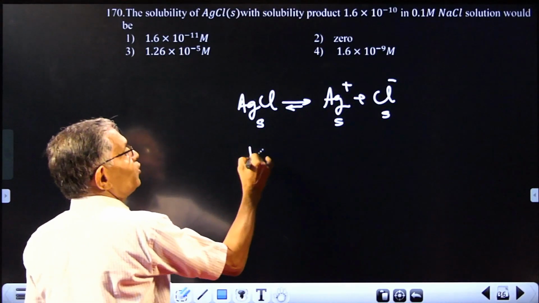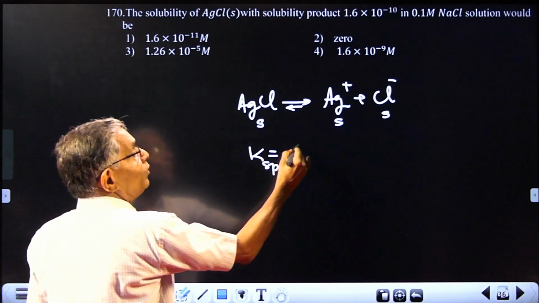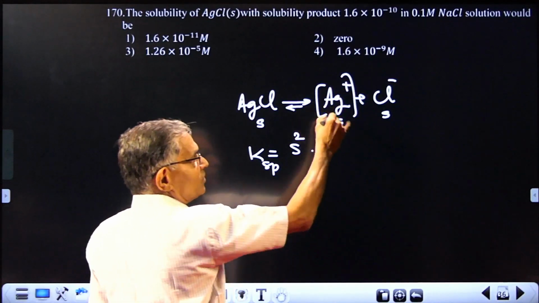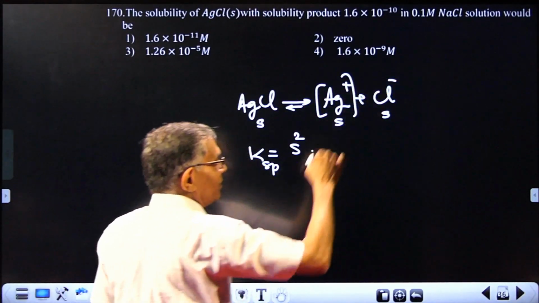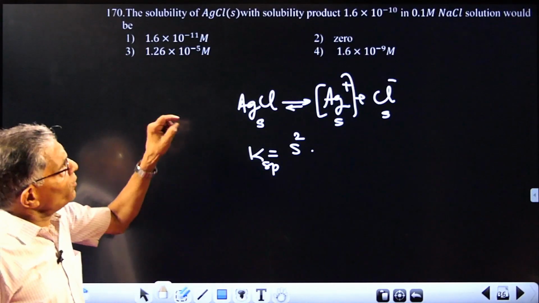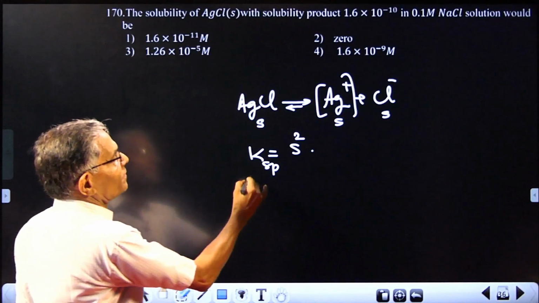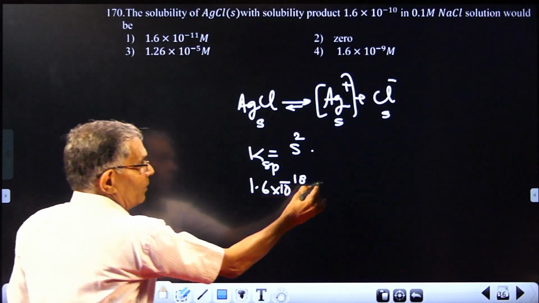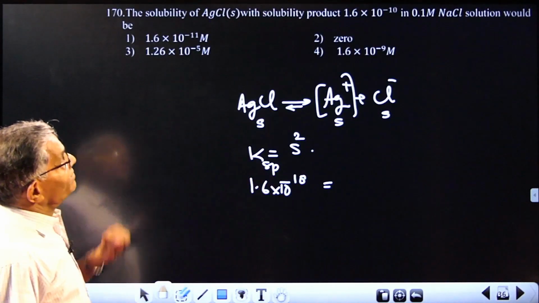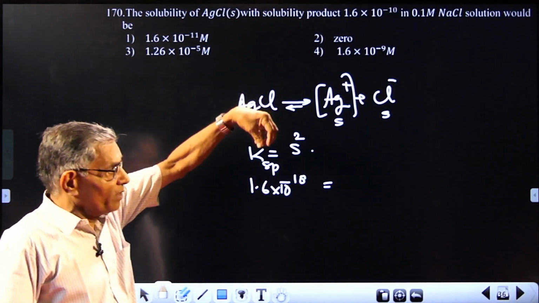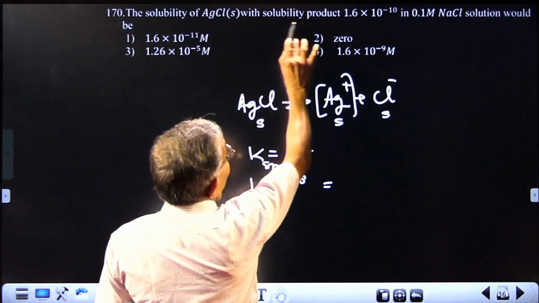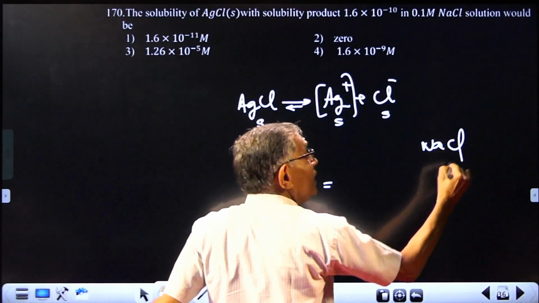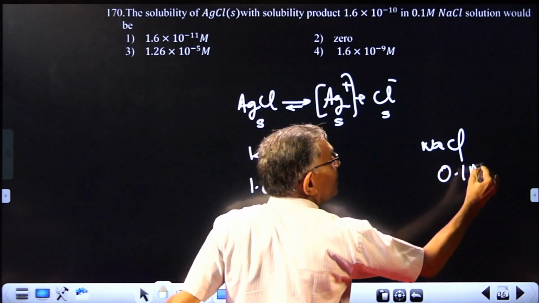And the product of these two values, Ksp, will be equal to S squared. Actually, there is a definition: the product of the concentrations of silver ion and chloride ion will be Ksp. In this question, Ksp is given as 1.6 into 10 raised to minus 10. But the problem is, what is the chloride concentration? You are trying to dissolve this silver chloride in a solution of sodium chloride and its concentration is 0.1. Already you have got 0.1 molar chloride ion there.